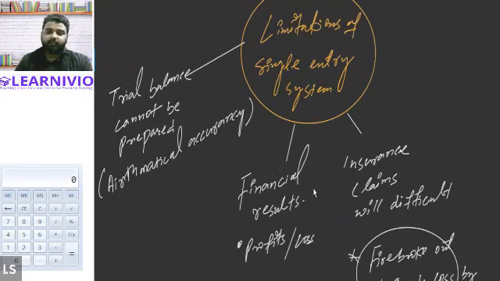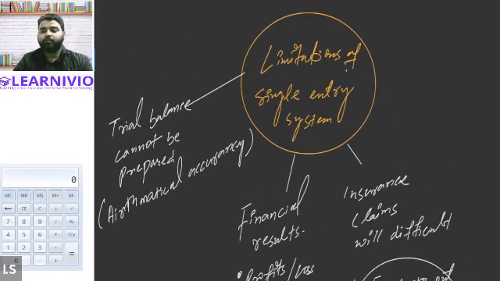Other than this, if a business wants to borrow funds from a bank, borrowing will also be difficult, because the financial institution will ask for proper records, and if a business entity is following the single entry system, it won't be able to furnish them. So it will be very difficult for a firm to borrow funds from banking institutions.